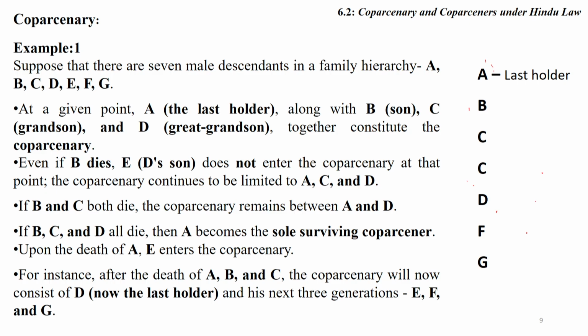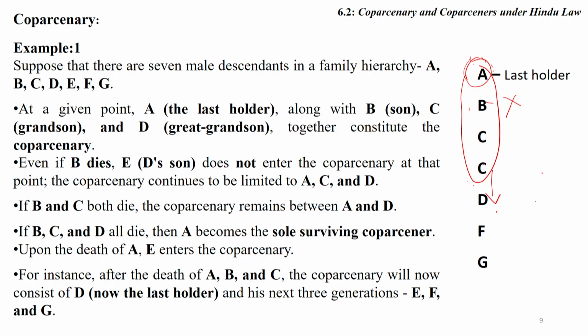But friends, please must understand the point. The point is, so long as A is alive, Coparcenary exists between the next 3 generations. After the death of B, the Coparcenary cannot extend to D. Why?